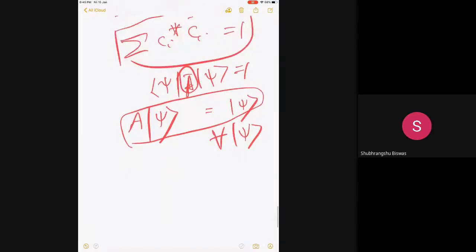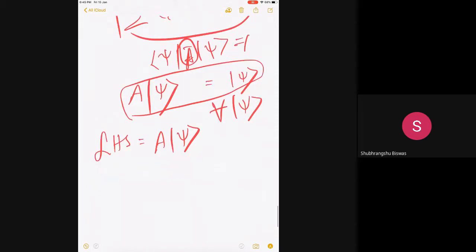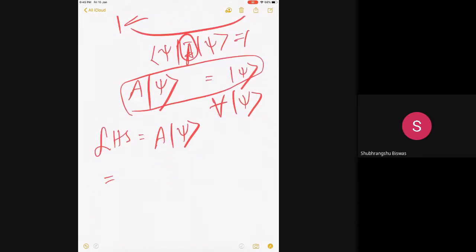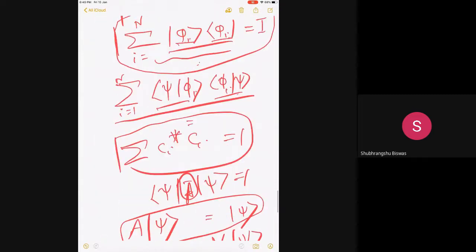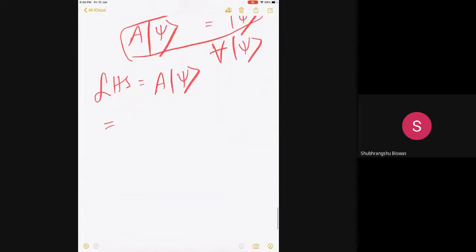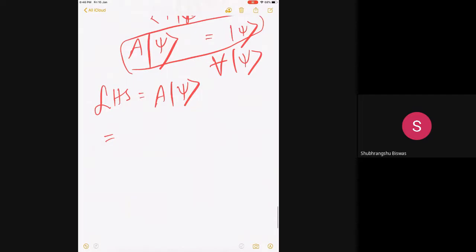Now tell me, I have to show this. So this is my left-hand side, A psi. Now you tell me what to do. Sir, as A is given here, sum over phi_i, you can expand psi. Okay, very good. So psi equals c_i phi_i, that expansion is given. Now A psi: A is the sum over phi_i.